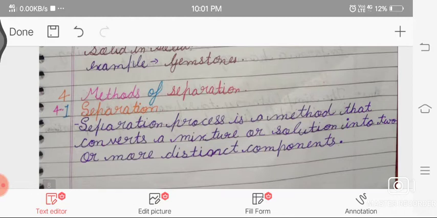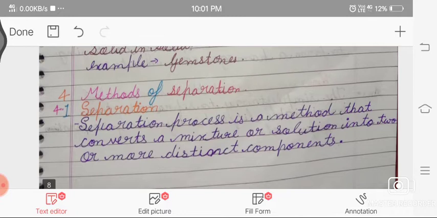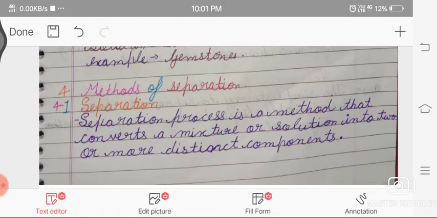So, methods of separation. Firstly we have to know what separation is. Separation is a method that converts a mixture or solution into 2 or more distinct components. Separation is a process in which the components of a mixture or solution are separated into 2 or more distinct parts.